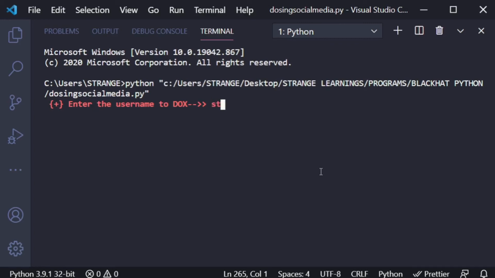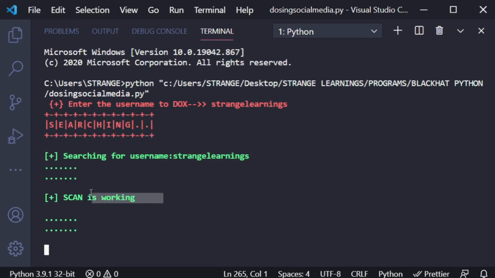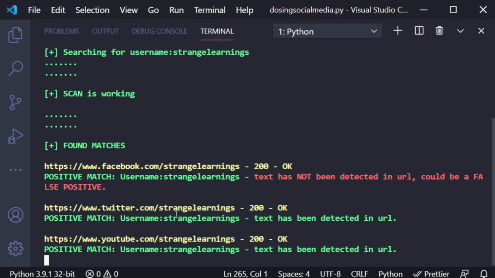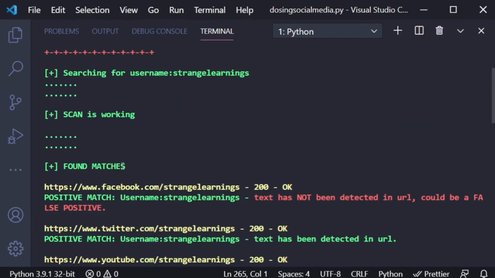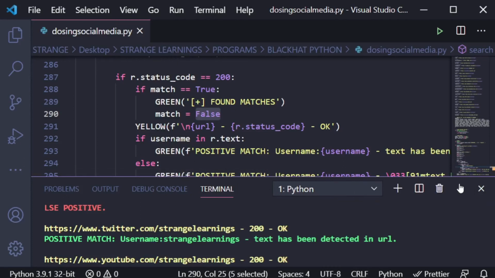So here we run it and we say strange learnings, and enter. Okay, this is the banner. This is printing in green color, with these patterns, in pretty good time. And then it says found matches, and once it printed found matches, it won't print again because we have set it to false, right? Like this, we have said match is equal to false. Now if it's true again, it will print it again, so we haven't made it so.